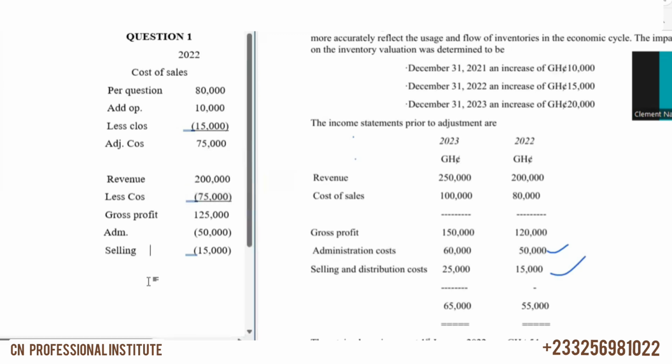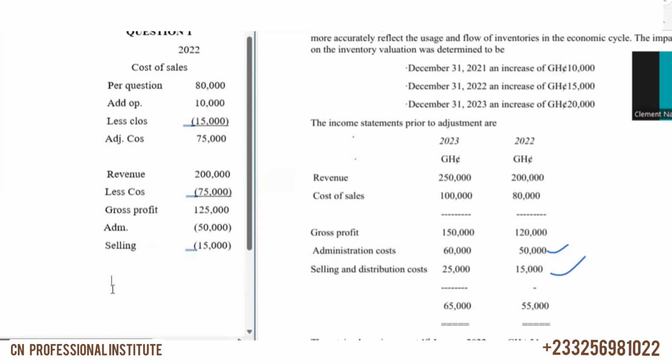Okay, so when we do it, we'll get the adjusted profit. So what do we get as the adjusted profit? We are going to get 60,000. Adjusted profit is 60,000, right?